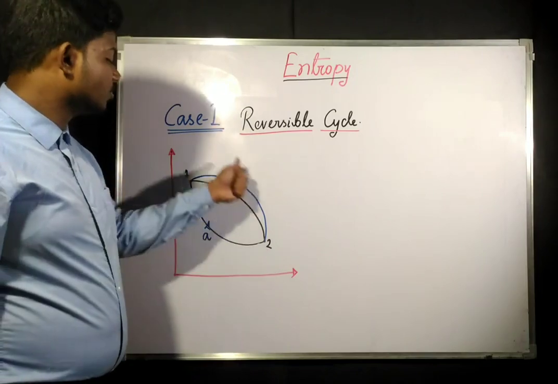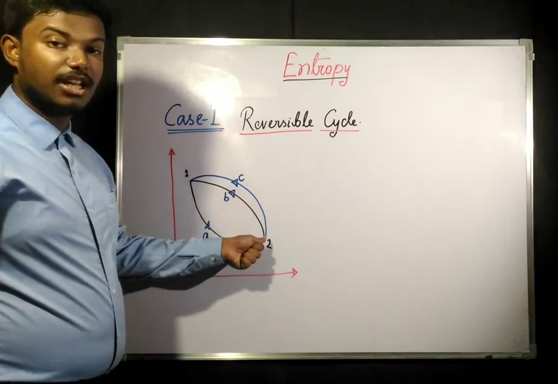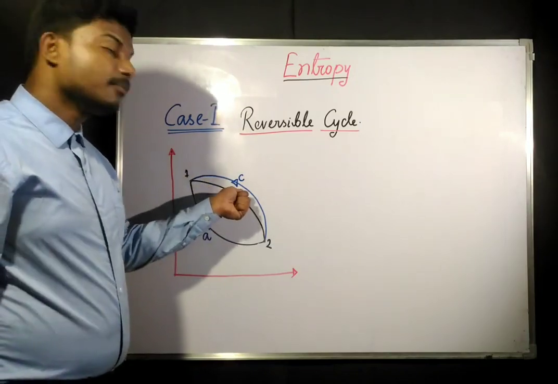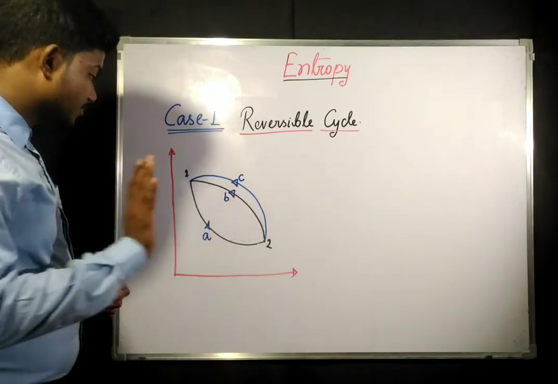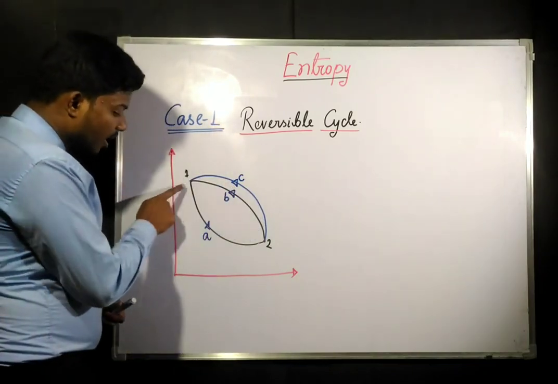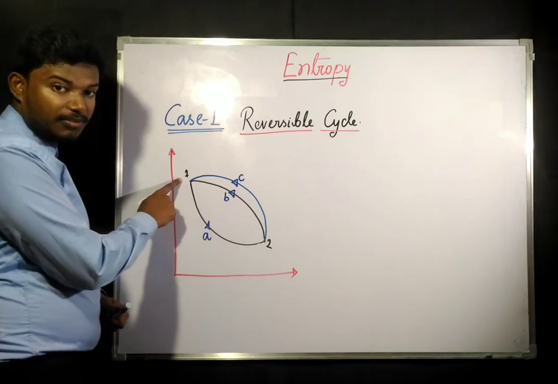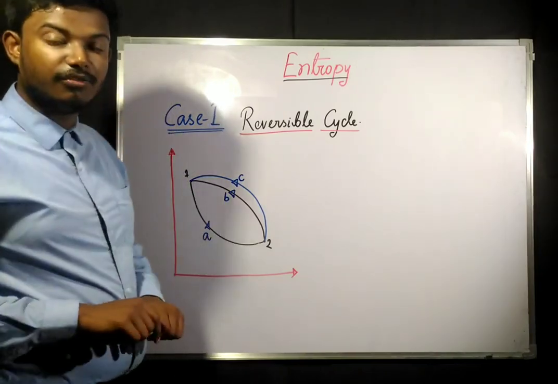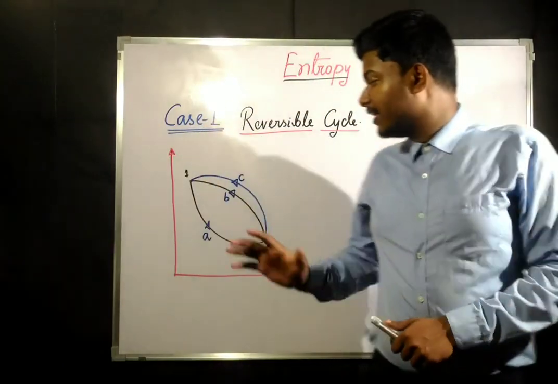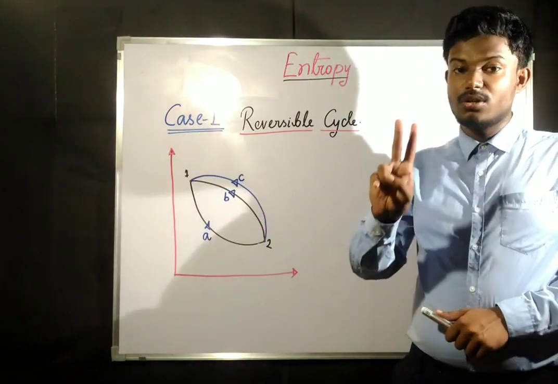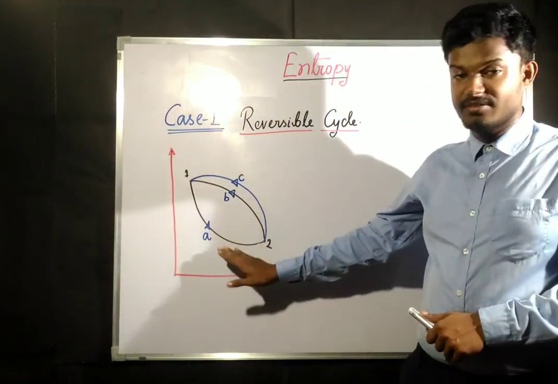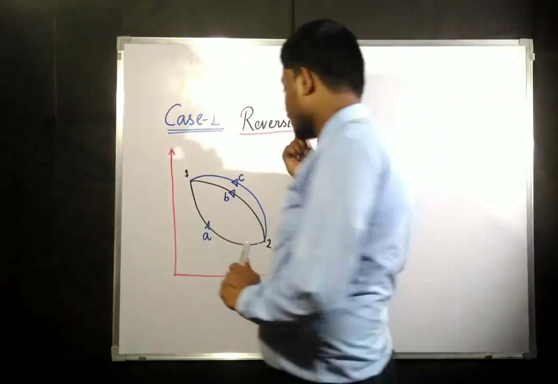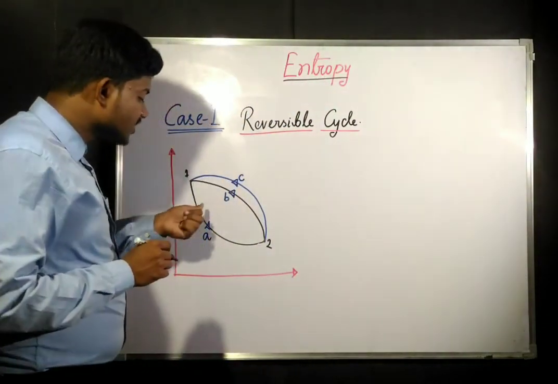Another process goes from state 2 to state 1 via path C. That means in this plot, 1A2B1 forms a cycle. Again 1A2C1 also forms a cycle. So in this diagram we are considering two cycles, and all of them are reversible. This is our consideration.